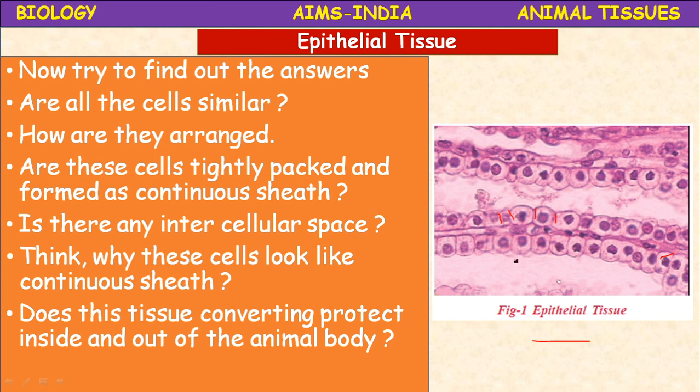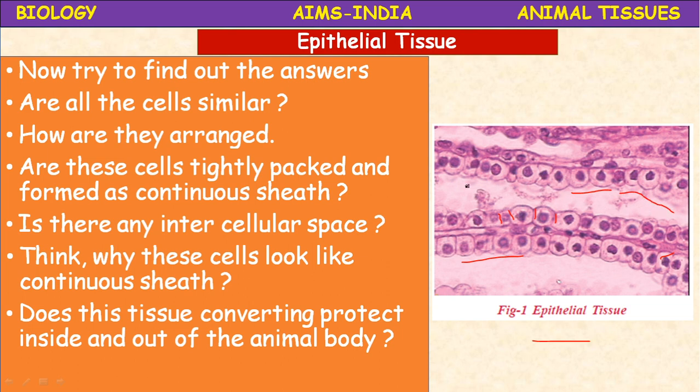So think why these cells look like a continuous sheath. Think once. Does this tissue cover and protect the inside and outside of the animal body? Yes. Why is it a continuous sheath and what is its function? All those things we will come across when we proceed to the further lesson.